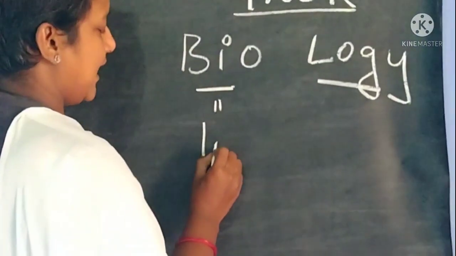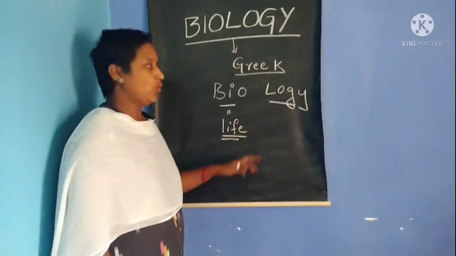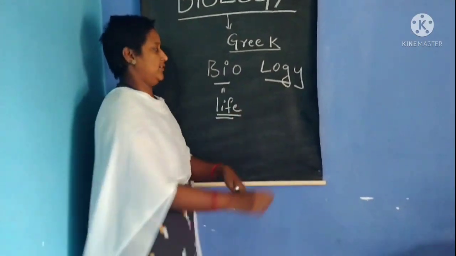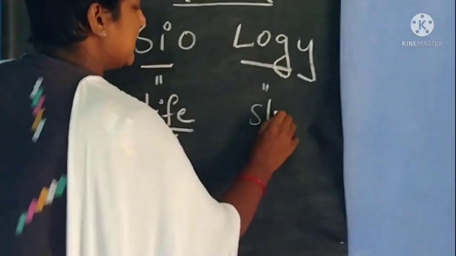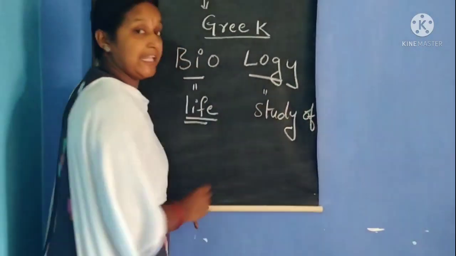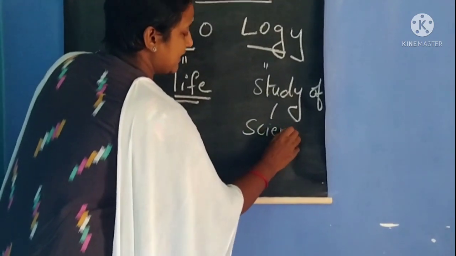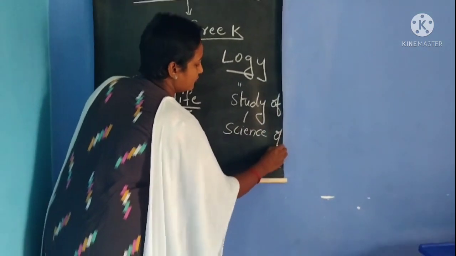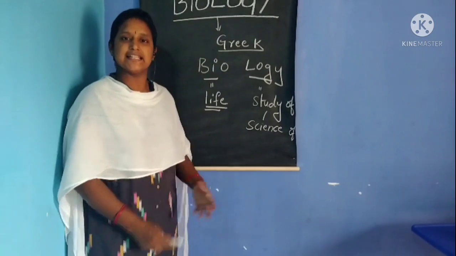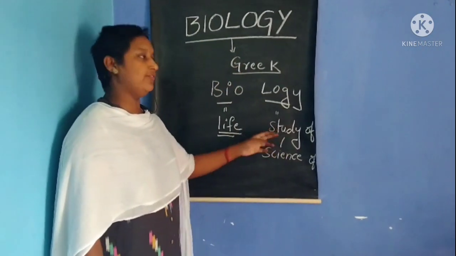Bio means life. What do you mean by logi? Logi means study of, or we can say science of. So, biology is the study of life.